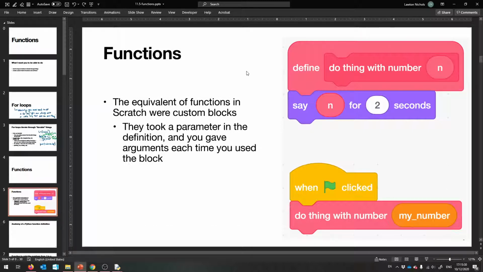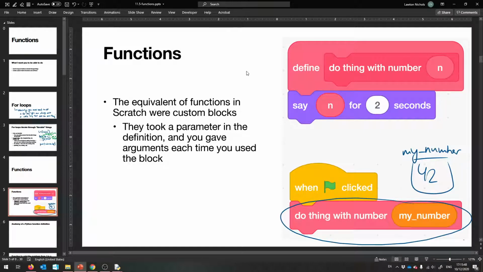So the idea was, all right, this is the way this block is supposed to work. It's going to take a number. I don't know what the user is going to give me, but I'm going to call it n. And I'm going to do something with that n. So now, when I use this, maybe my number was set to some value. It was set to 42. Then when I call it here, with my number being set to 42, it's going to go and run this code. It's like, okay, yeah, you gave me my number in this slot.